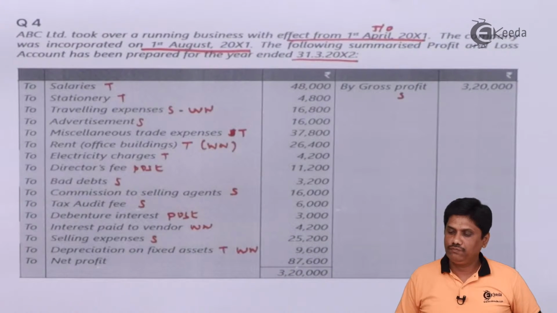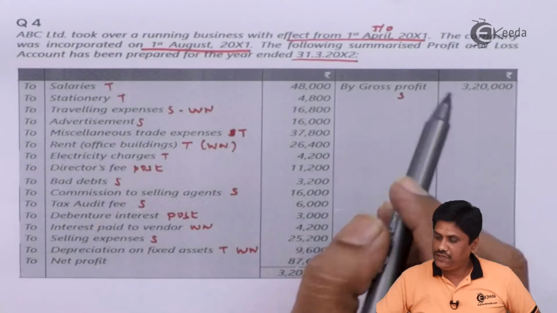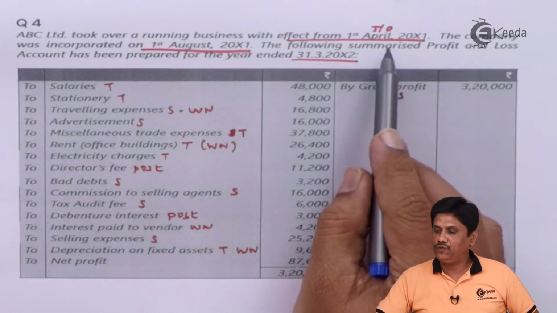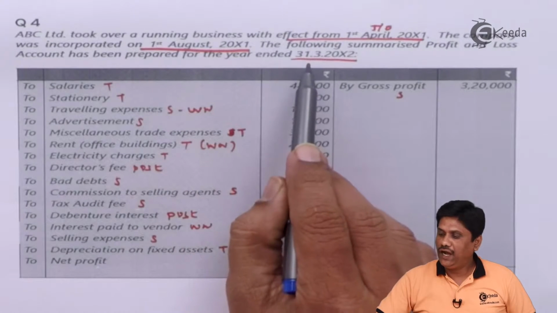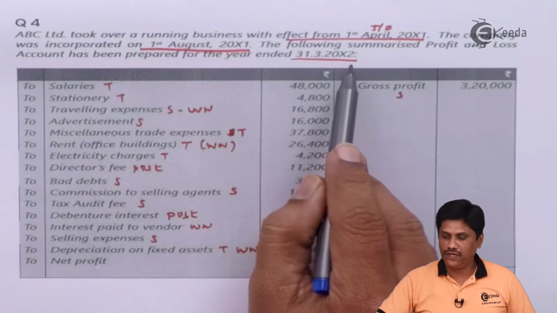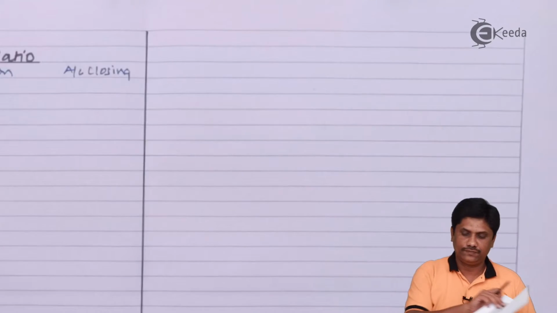Here they gave you the business is taken with effect from 1st April x1, incorporation took place on 1st August x1, and year ending was 31st March 2000x2. So we'll write those dates.